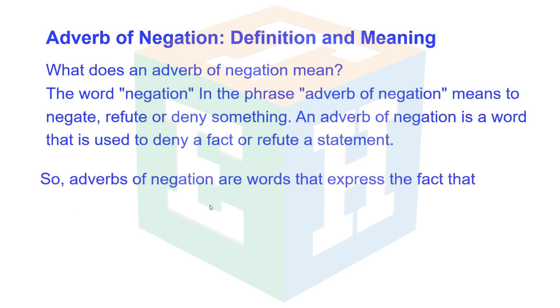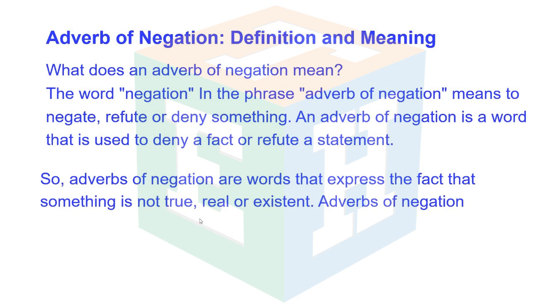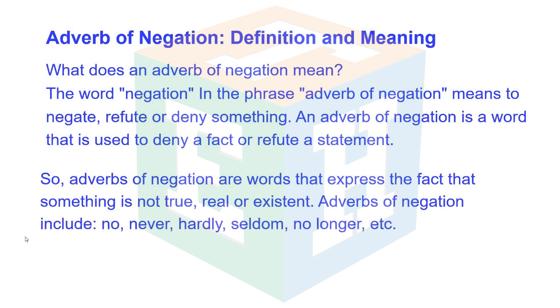So, adverbs of negation are words that express the fact that something is not true, real, or existent. Adverbs of negation include no, never, hardly, seldom, no longer, and others.